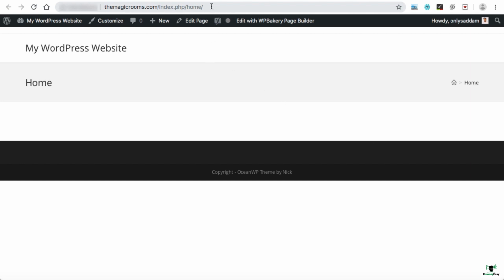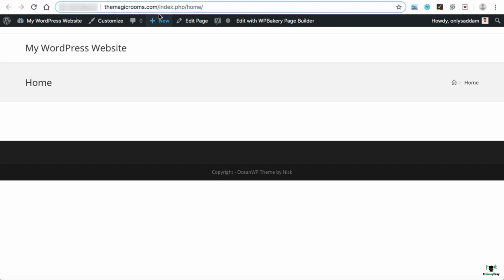Now, if you focus on the URL of this page, you can see after the main domain, index.php is added without any reason, and then the page name. So this entire URL is not SEO friendly. Better would be if we can have this page URL something like themagicrooms.com/home. That's it. So we have to edit the permalinks of our website. That is the second task we have to do.